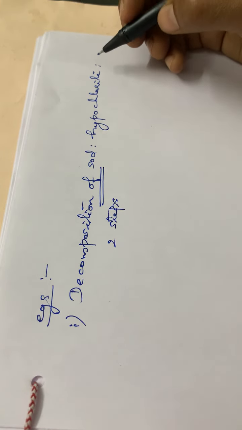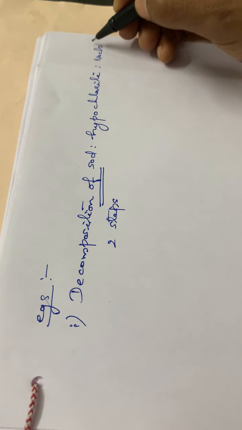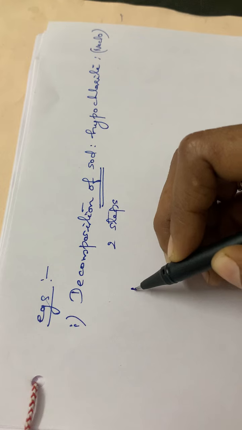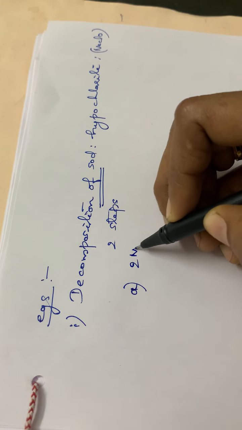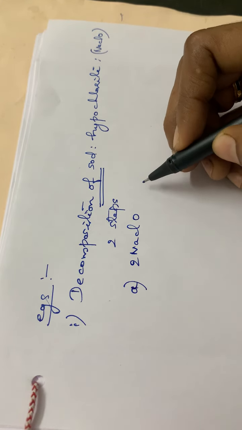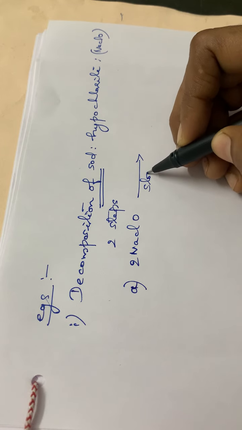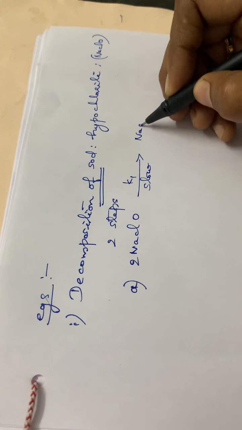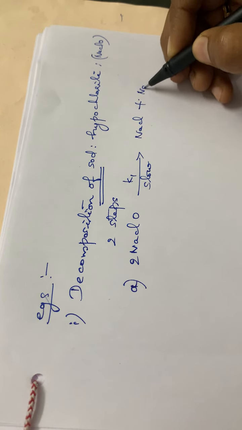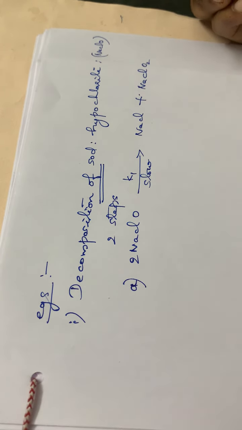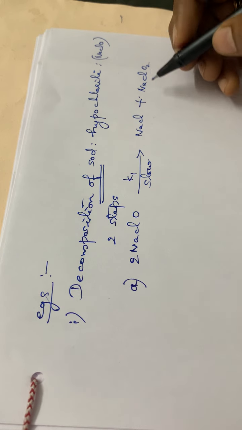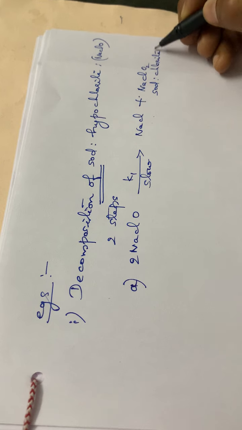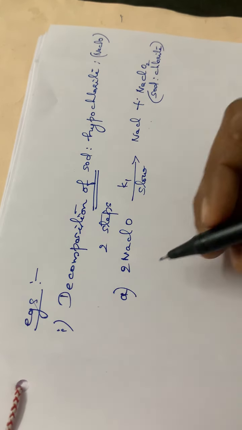Sodium hypochlorite, what is the formula? NaClO. So the first step is 2NaClO, sodium hypochlorite, that is a slow step, and the rate constant, let it be K1. It will be decomposing to NaCl plus NaClO2, that is sodium chloride plus sodium chlorite. So this is the first step.